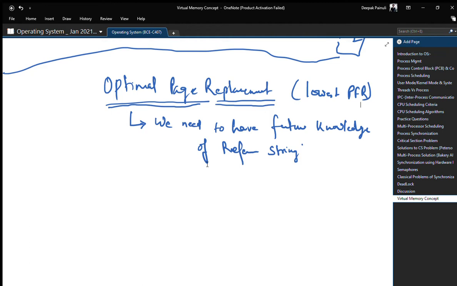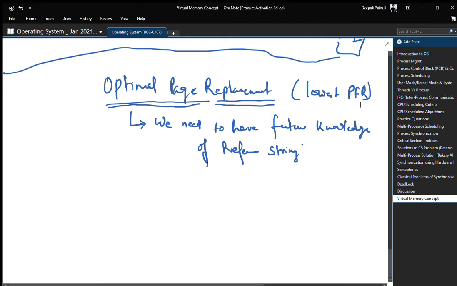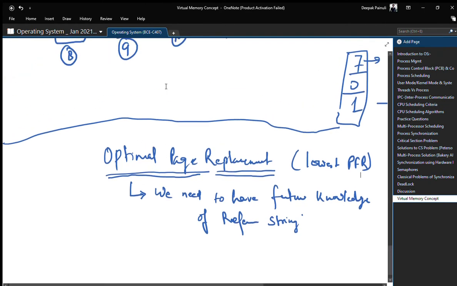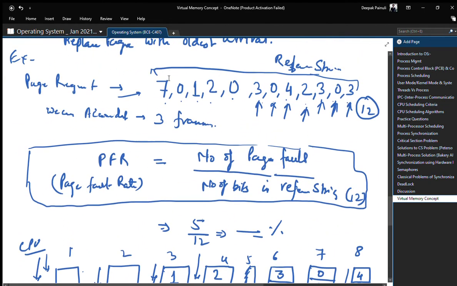So in the real world we cannot apply this page replacement algorithm unless we have future knowledge of the reference string, right? By using the same example, let us check. We'll use the same example for understanding this.